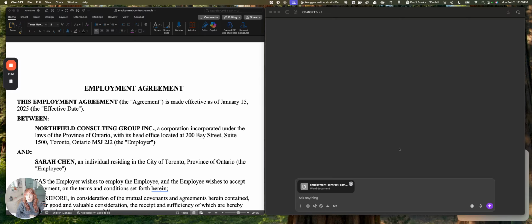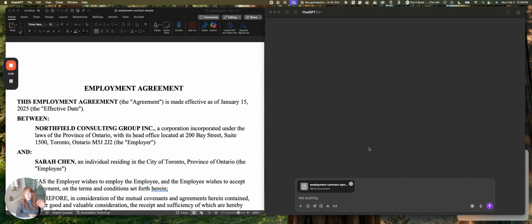Make sure that you pay and get the premium versions or team versions, and always check your security settings. Some of the higher paid ones are automatically set so that they are not sharing and not learning from your data, and others you have to set yourself. So do your due diligence there.